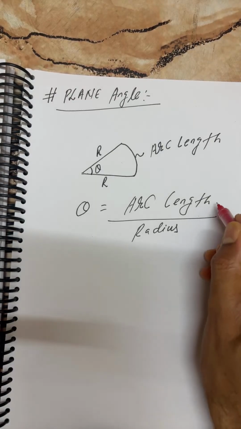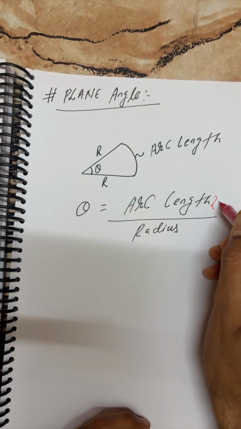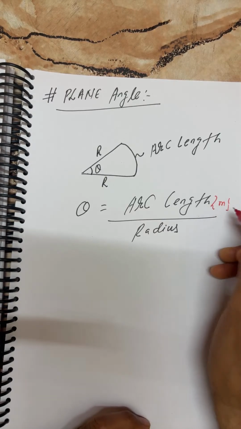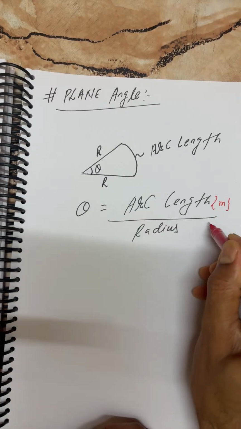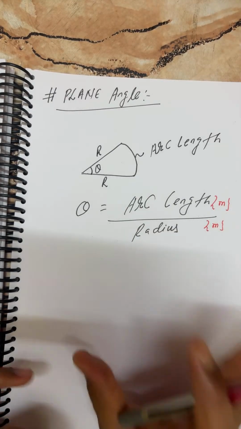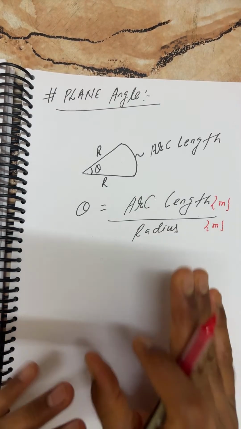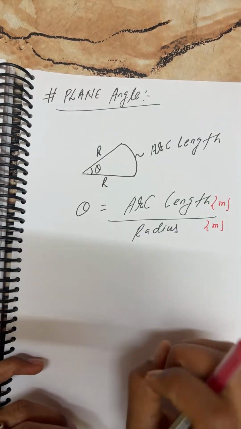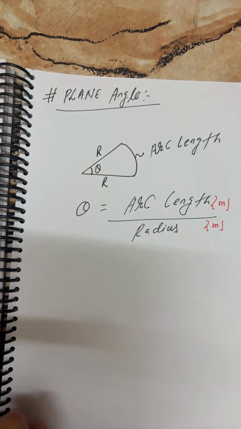But what is the unit? SI unit of arc length, which is meter. Length unit here, all of you remember. Radius unit here also you can write. This is meter. This is a question already asked, my dear, so please keep it in your mind.